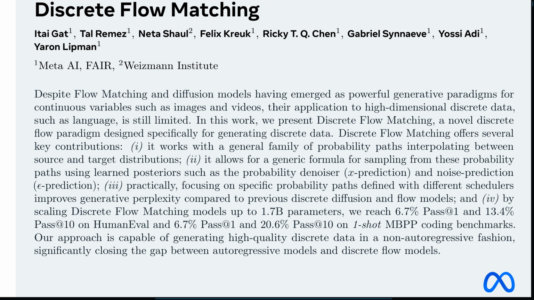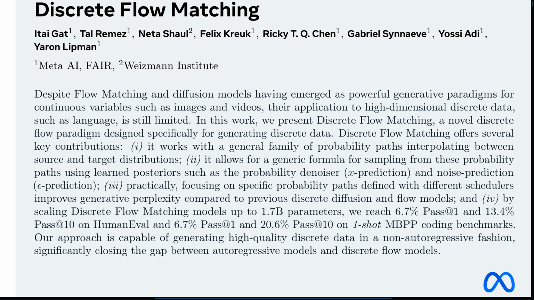Okay, so let's start where they start. The core problem DFM is designed to solve. Right. So, as we were saying, flow matching and diffusion are super powerful for continuous stuff, images, audio, video, but getting them to work just as well for high-dimensional discrete data, like long text sequences or complex code, has been limited. It's like having a fantastic paintbrush, but needing to build a complex molecule. Wrong tool for the job, maybe. That's a decent analogy. You need something designed for those distinct building blocks. And that's what they're positioning DFM as, this novel discrete flow paradigm. Okay, novel paradigm. So what's the essence of it? What are the key new ideas?